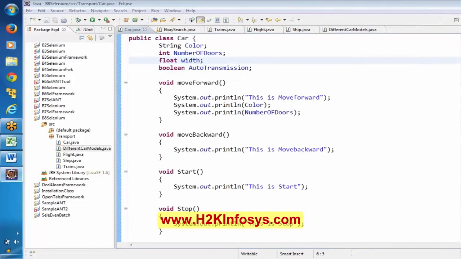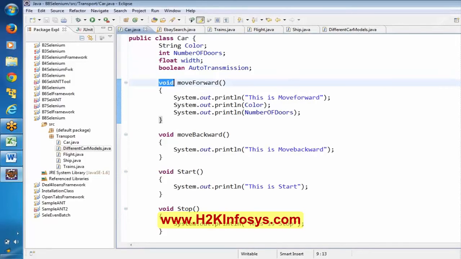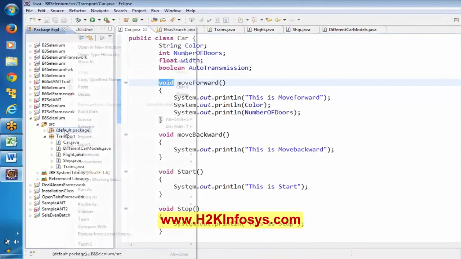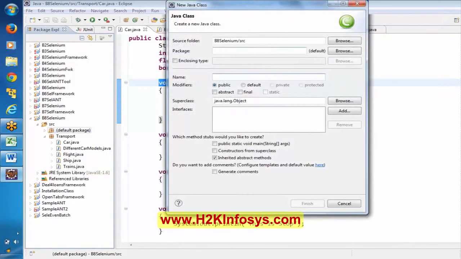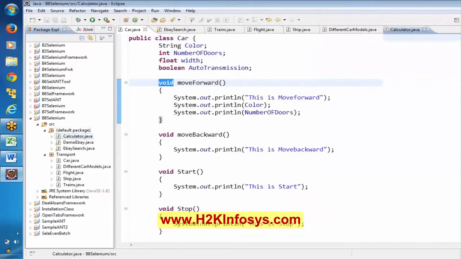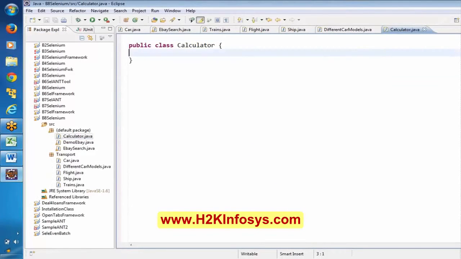Now we are going to create one more class. Now in this class we will try to understand what is this void. Okay. What is the other thing? What are the other things available? Okay. Now see here. Everyone observe here. I am creating a calculator. I am creating a class name as calculator here.